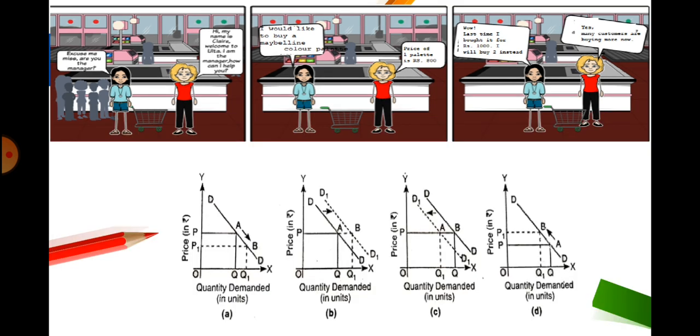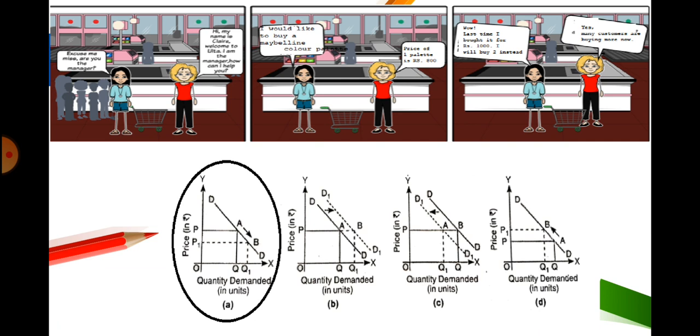So now let's analyze this story with the help of the topic that we have studied. First part of the story, that is the girl buying two palettes instead of one because of decrease in price. Just think which of the following diagrams depicts this situation. Due to decrease in price, quantity demanded has increased. Yes, you guessed it right. It is shown by figure A, in which price is falling and quantity demanded is increasing, leading to an expansion in demand.